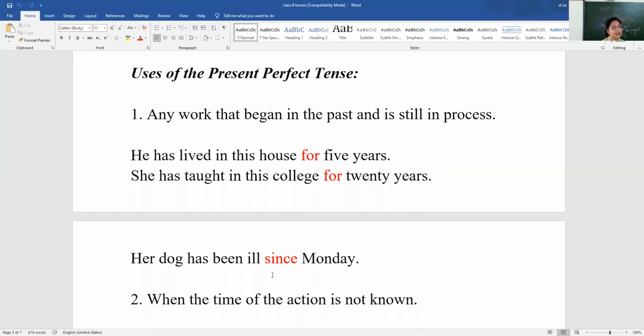Now, children, you can see here that I have put two words in red color.